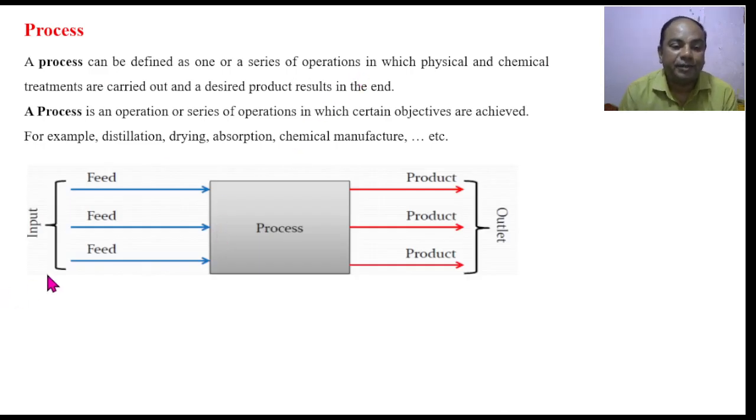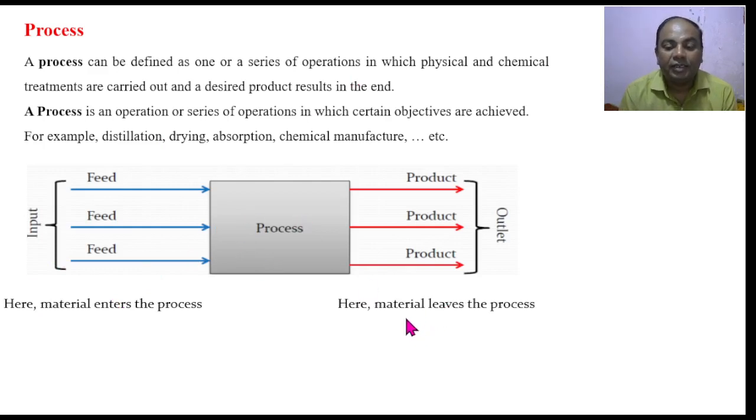So here you can see that initially the material enters the system, the process takes place, and finally the material leaves the system after the process is finished. That means a process may be anything. It may be due to mass transfer, or it may be due to variable changes. Initially the material enters, it undergoes a certain process, and finally it gives out a certain product.